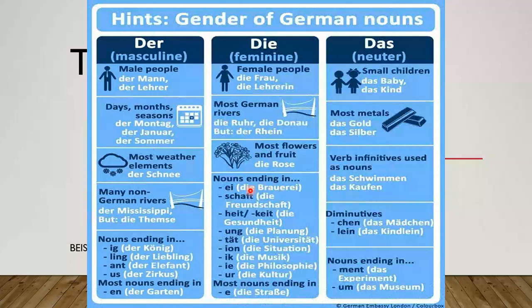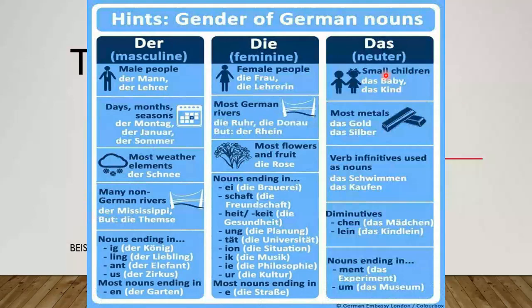The same way, for feminine, nouns ending in -ei, -schaft, -heit, -keit, -ung, -tät, -ion, -ik, -ie, -ur, and most nouns ending in -e. That is die Straße, die Kultur, die Philosophie, die Musik, die Situation, die Universität, and so on.